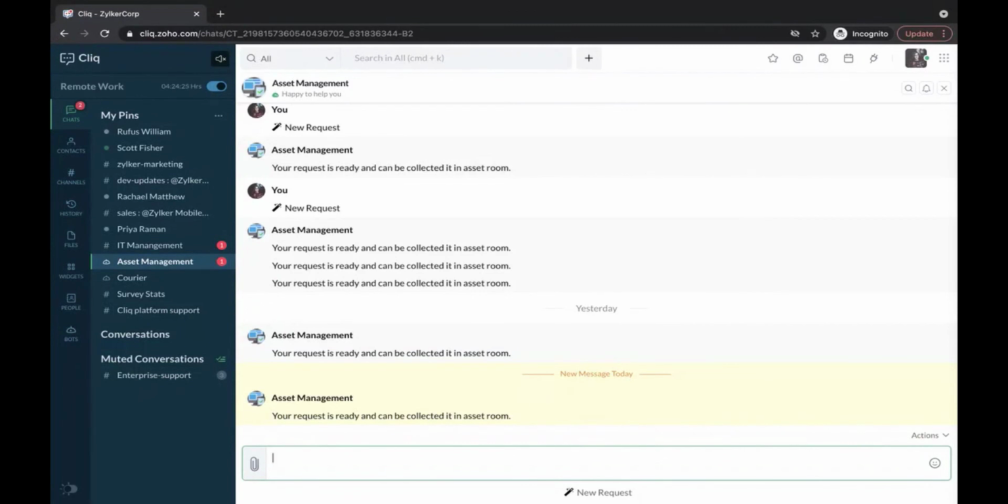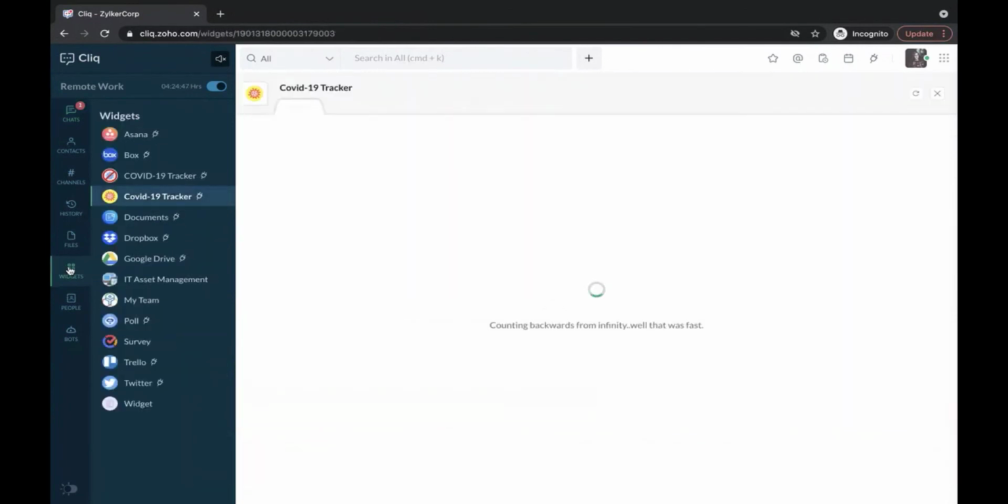So, what would have costed you hundreds or even thousands of dollars in terms of additional licenses for the asset management tool now doesn't cost you even a single penny. This shows how Click not just focuses on improving your productivity, it also shows how you can benefit economically as well. Also, we've built a dashboard to view and track all the asset requests.